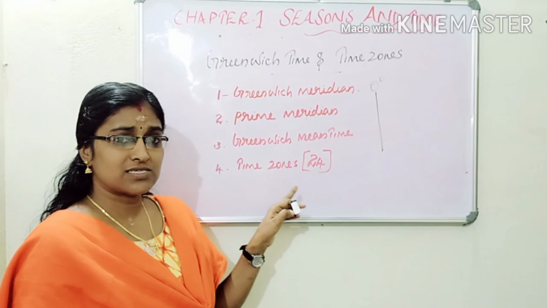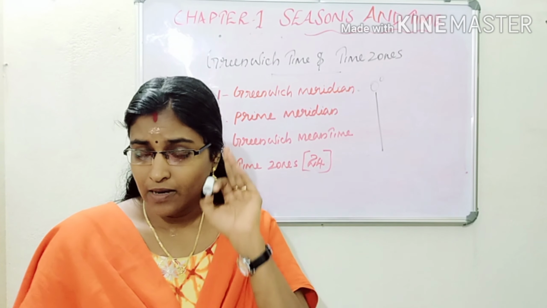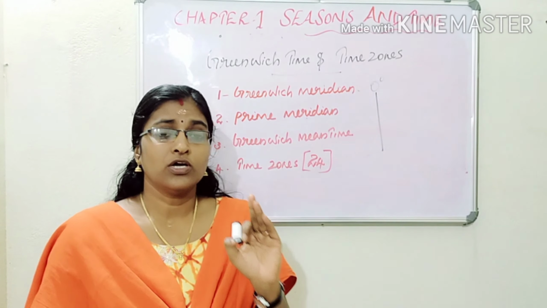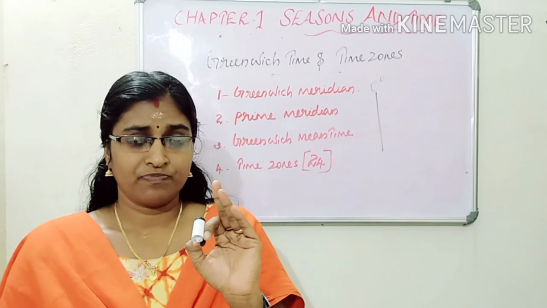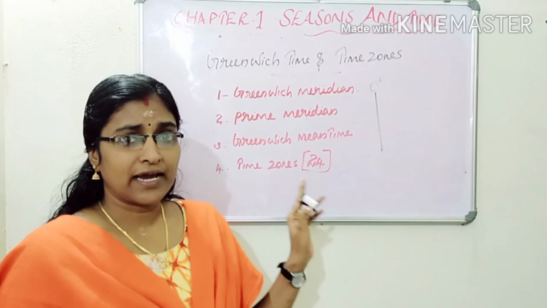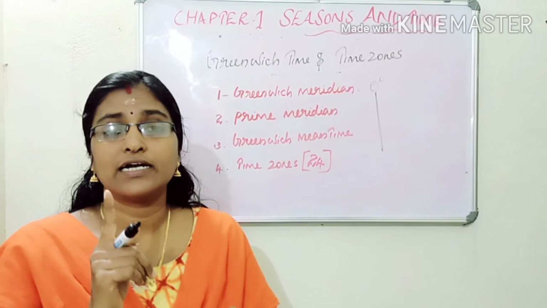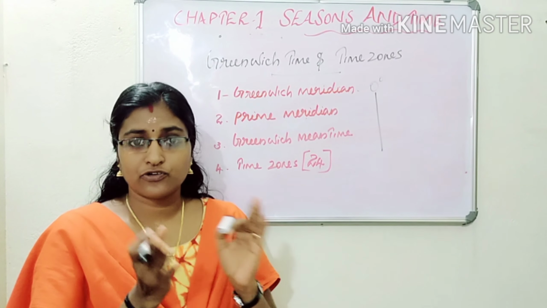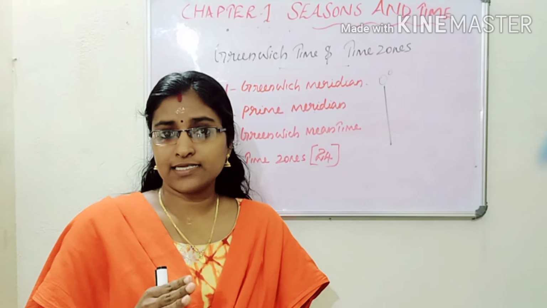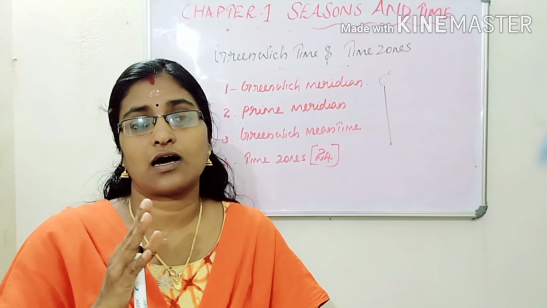The next, what is a time zone? Based on the Greenwich Meridian, the world is divided into 24 zones, each with a 1 hour difference. These are known as time zones.